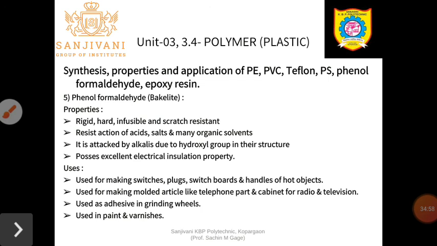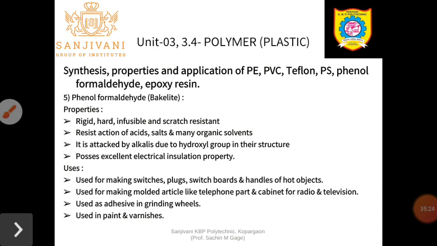The handles of hot objects are made from bakelite. They are used for making molded articles like telephone parts or the base of the telephone, and the cabinets for radio and television, the old radios and televisions, where the cabinets are made from bakelite. Nowadays that technology is transferred into LCD or LEDs, and such cabinets are not used.